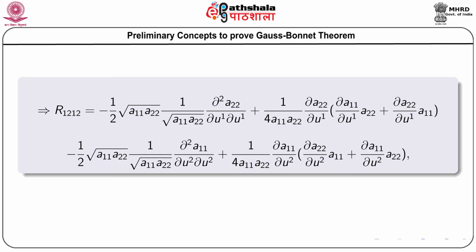I am not telling all these terms individually.